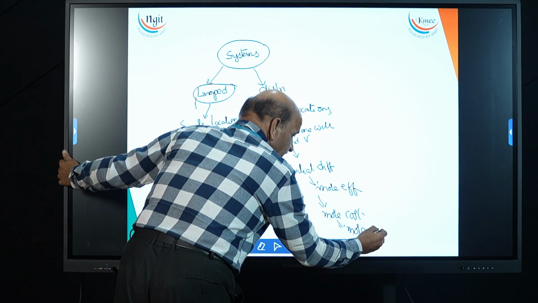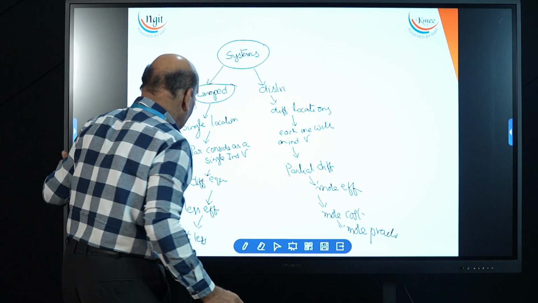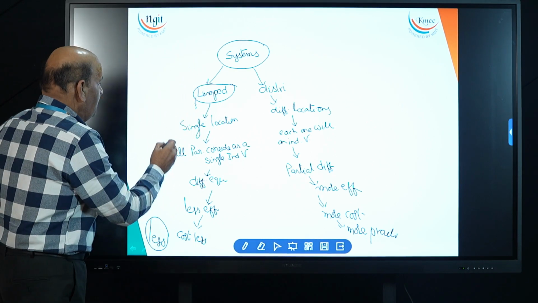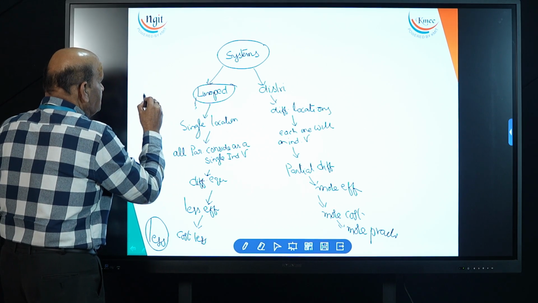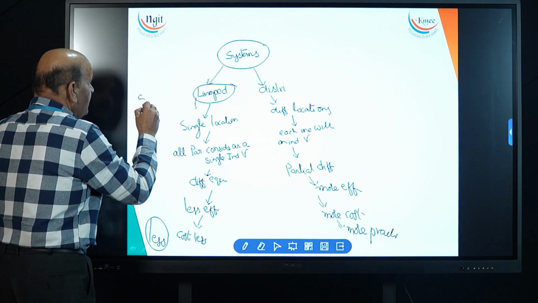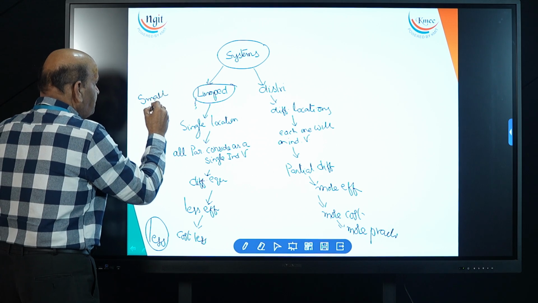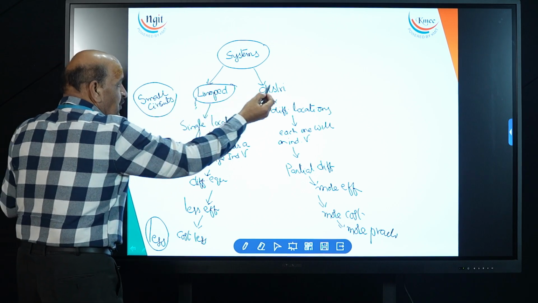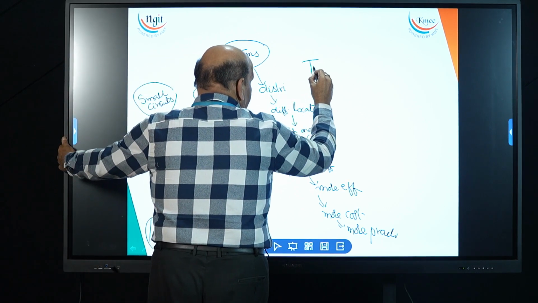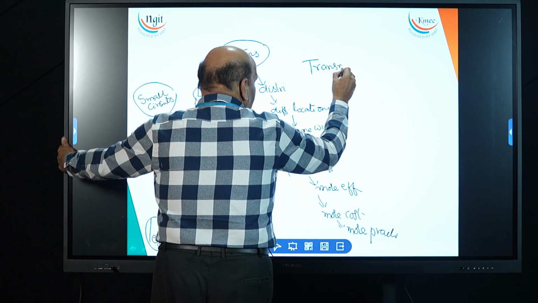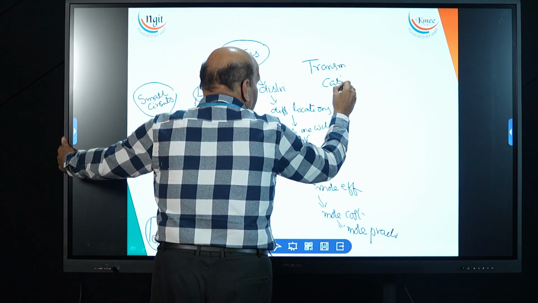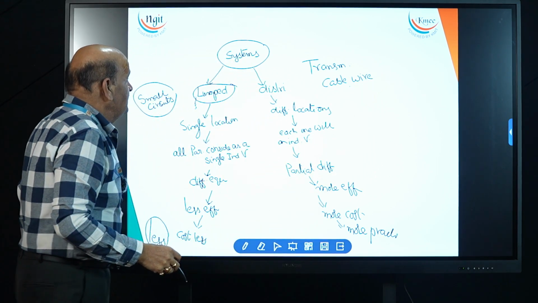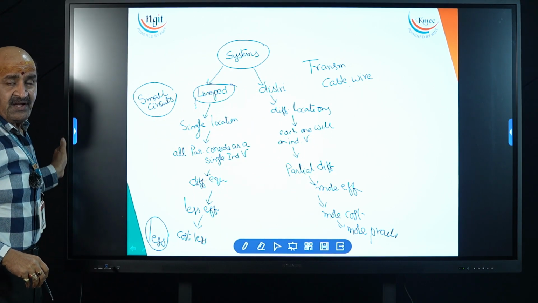In real life, we get lumped parameter systems only a little bit, on small circuits only. But here we use electrical transmission lines and telephone cable wires, etc. We use all these distributed parameter systems.